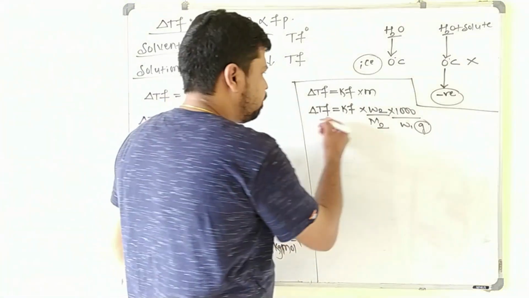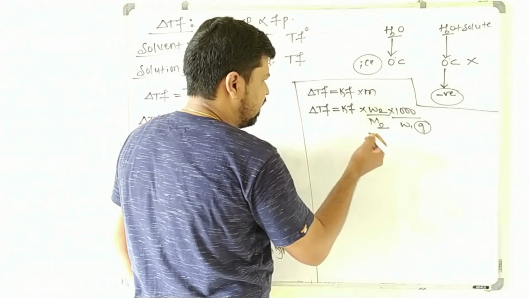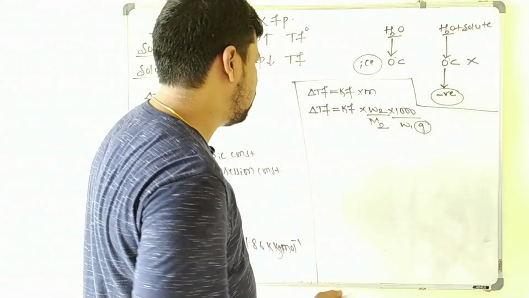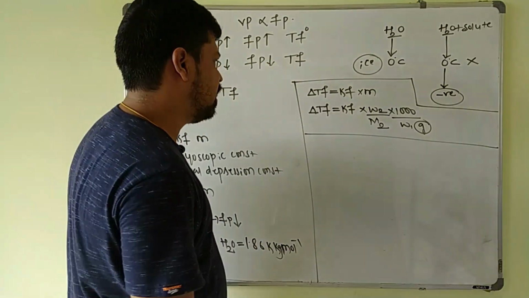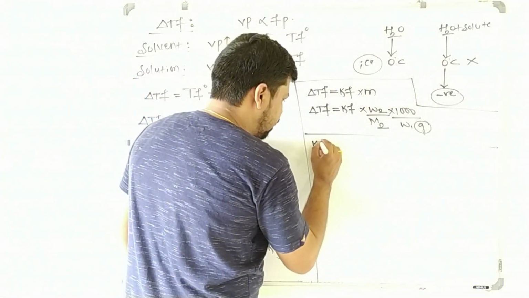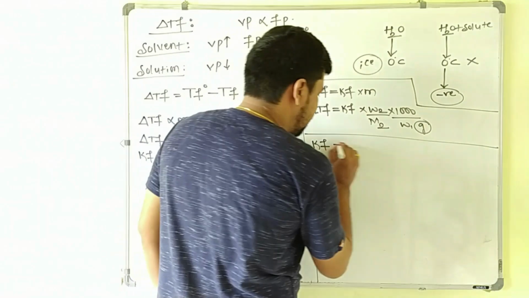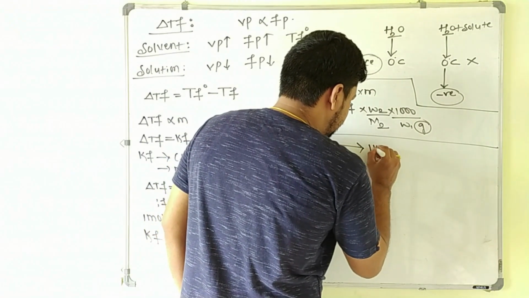Now here is an important point to concentrate on. Sometimes in competitive exams they will give the Kf value in terms of grams. We already know that the Kf value is in terms of 1 kg.